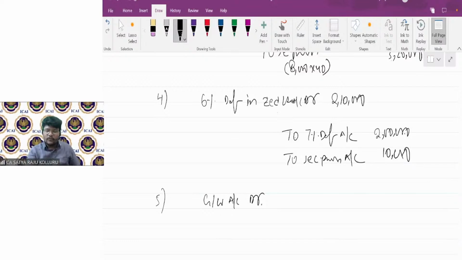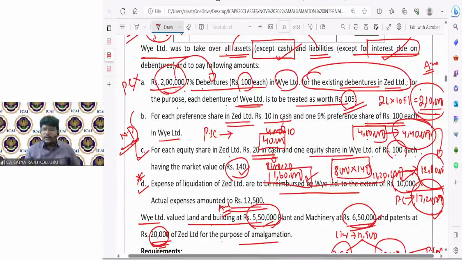That's why I debited the goodwill only. So goodwill account debit to cash account 10,000. This is nothing but liquidation expense of the selling company incurred and paid by the purchasing company. There are no intercompany owings. No need to maintain any statutory reserve because nothing was mentioned. And there is no stock reserve concept also. Fine.